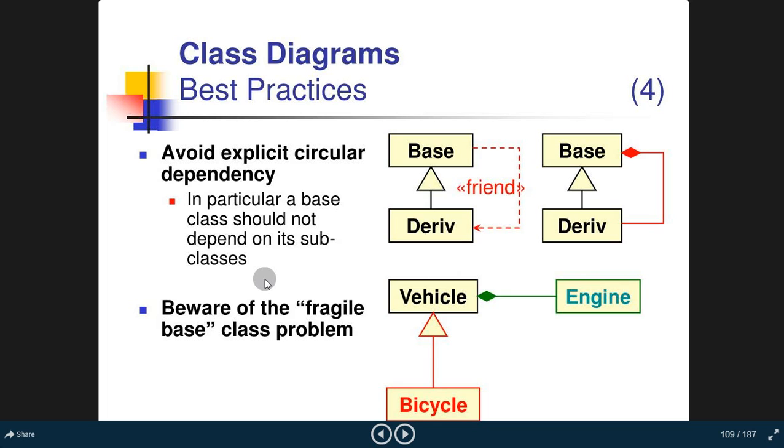Avoid explicit circular dependency: base, bus. Okay, in particular, a base class should not depend on its subclasses. That's a very important point. Beware of the fragile base class problem. Okay, such as this: vehicle related to the engine and bicycle related to the vehicle. Base, derivative. Okay.